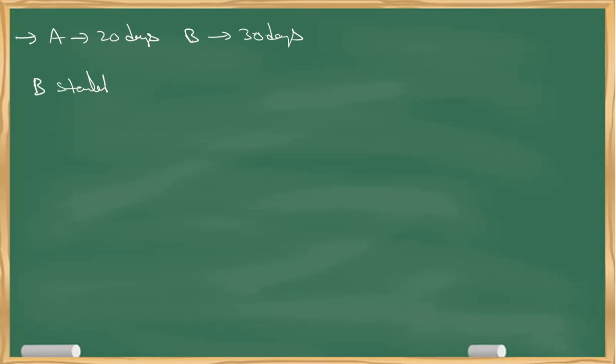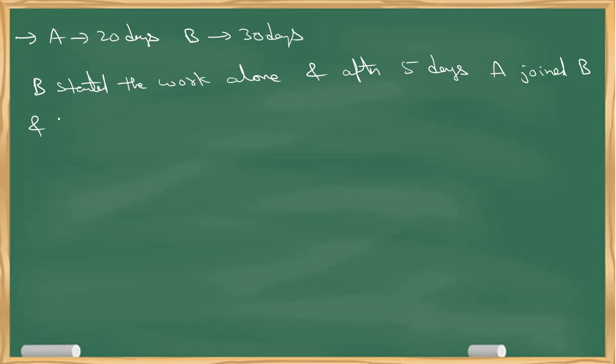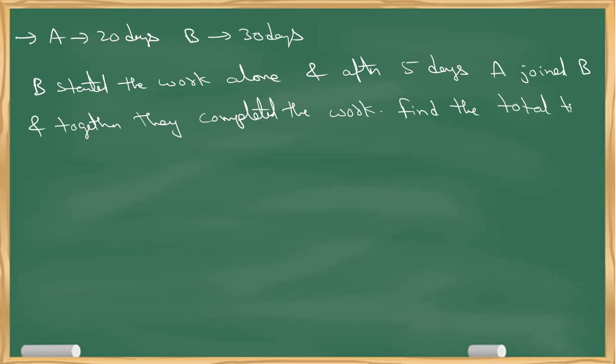B started the work alone, and after 5 days A joined B, and together they completed the work. Find the total time taken to complete the work.